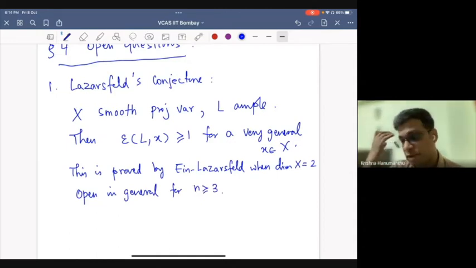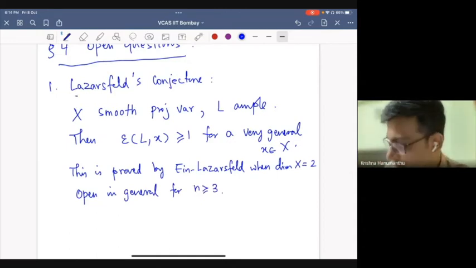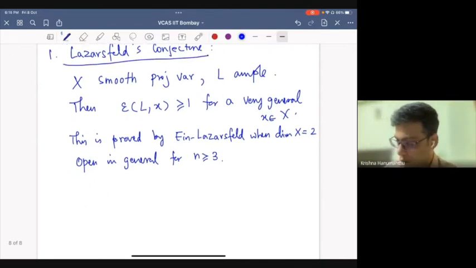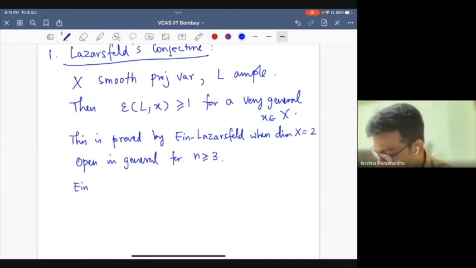Again, in the same spirit of what I said earlier, in higher dimensions there are no general results, at least not proving the conjecture, but there are results in specific classes of varieties. For example, there are results for toric varieties, Fano varieties, and so on. However, there is a result which maybe I should mention in this context.